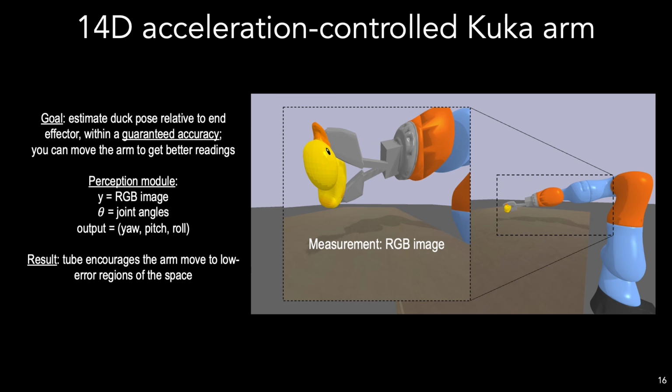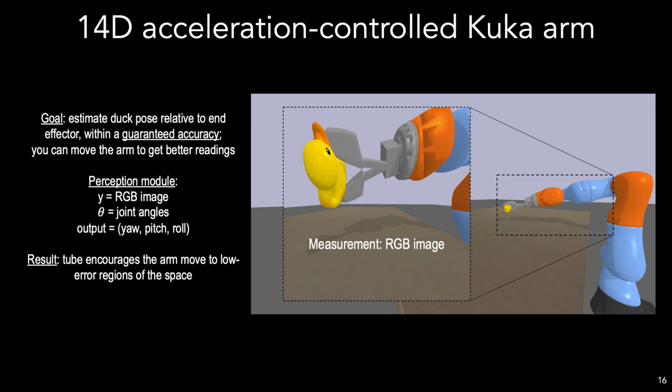Specifically, we want to use our method to plan a trajectory for the arm that can guarantee that the orientation error at the end of execution is within a 0.1 radian tolerance for each of the three Euler angles that need estimating. In essence, we want to use our perception error bound to guide the planner towards regions where the perception error that will be experienced will be small enough in order to reach the desired estimation accuracy.